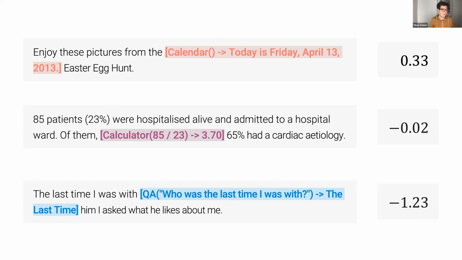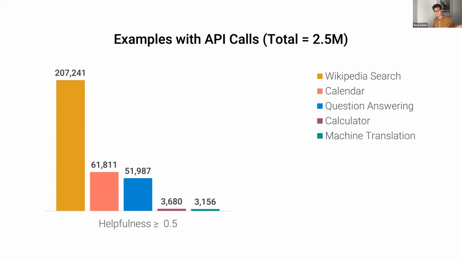And then for different thresholds, we looked at how many API calls would remain. You can see here for a threshold of 0.5, so if you keep all the API calls that have a helpfulness score of at least 0.5, you can see how many API calls we end up with for all the different tools that we've looked at.